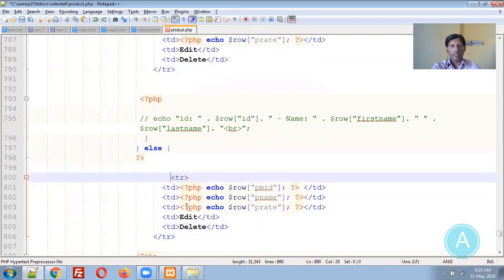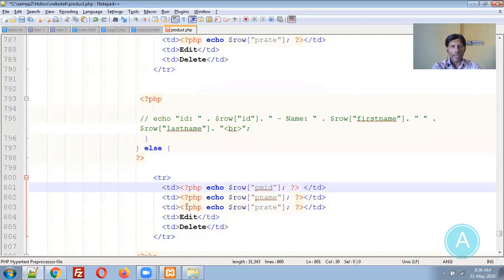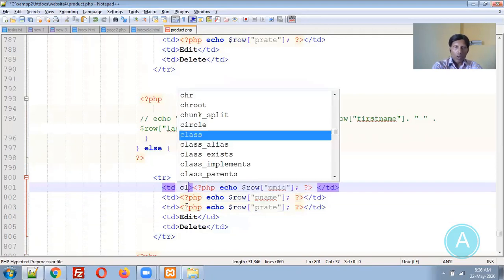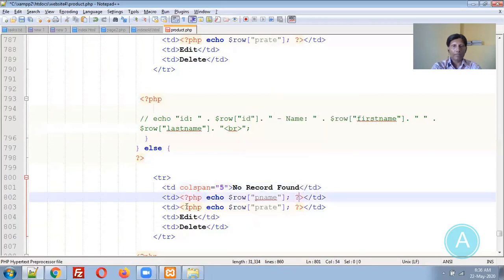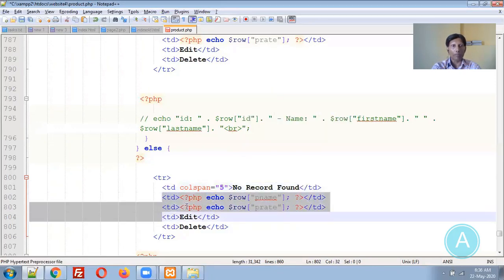In that case, we should create this tab, row, column 1, 2, 3, 4 and 5. Colspan 5. No record found, and remove the remaining columns.